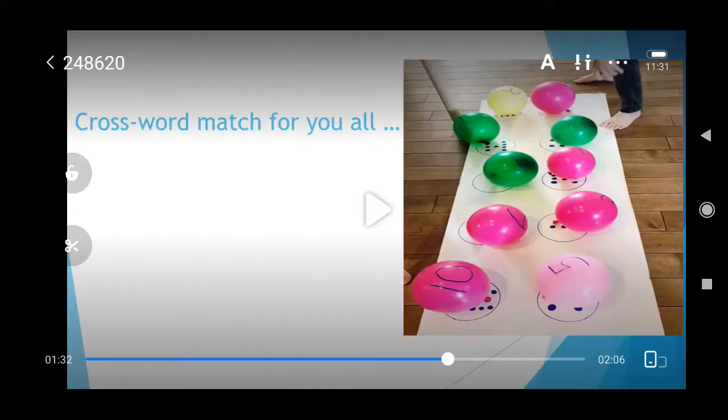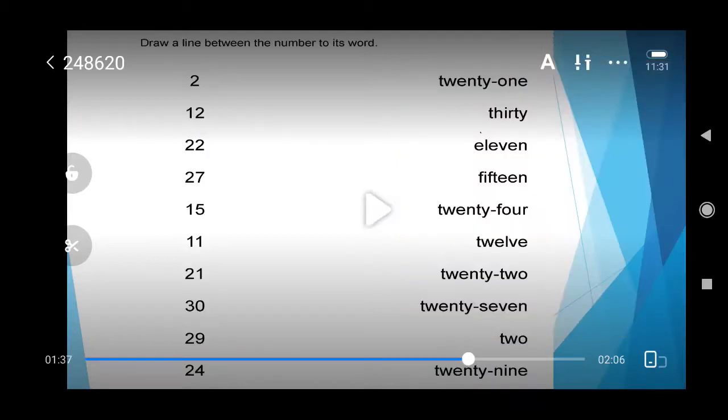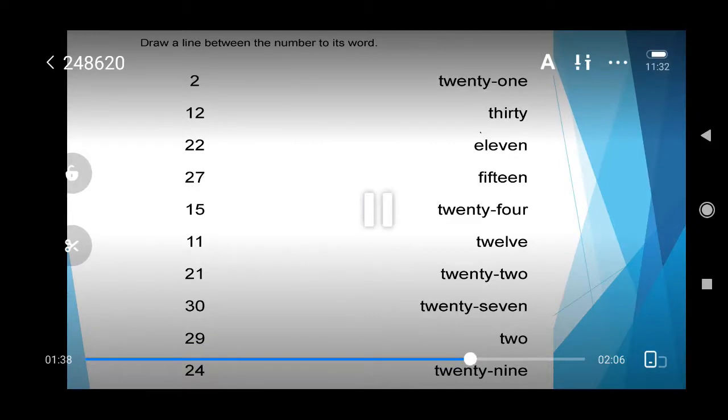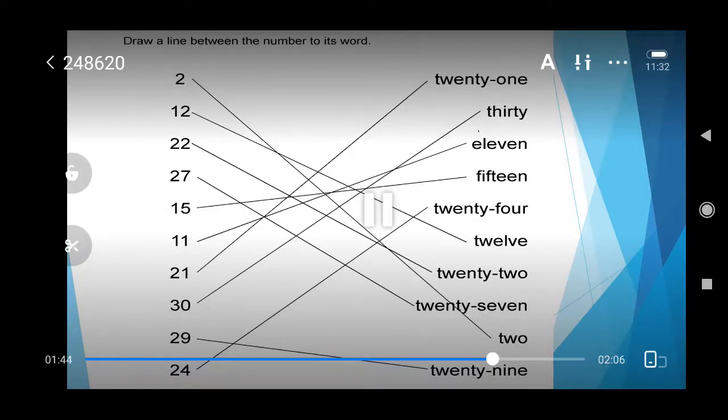Now crossword match for you all children. Let's see the exercise now. Okay, again on the one side of the screen there are numbers given and on the other side there are number names written, isn't it? You have to match the number with the spelling children, like 2. So where is 2, the spelling of 2 given on the other side? You have to match that with that. Then 12, then 22, then 27, 15, 11, 21, 30, 29, 24. Match all these numbers with the spelling. The answers are given over here. We have matched it for you.